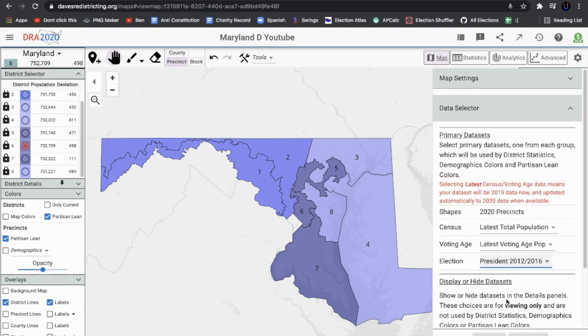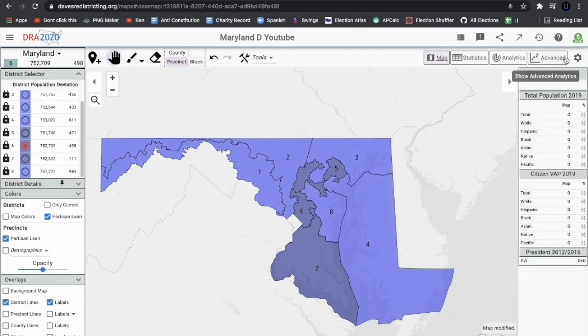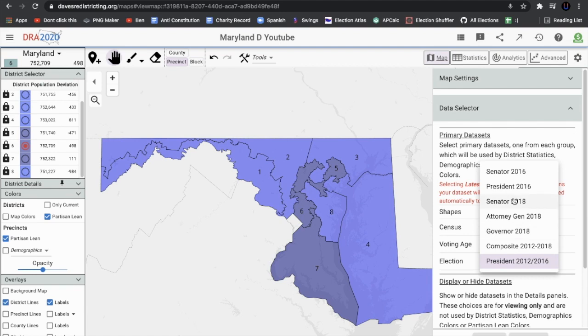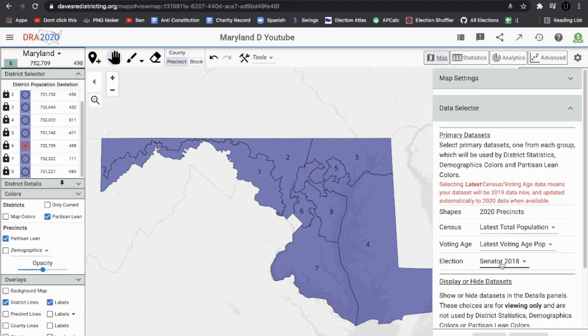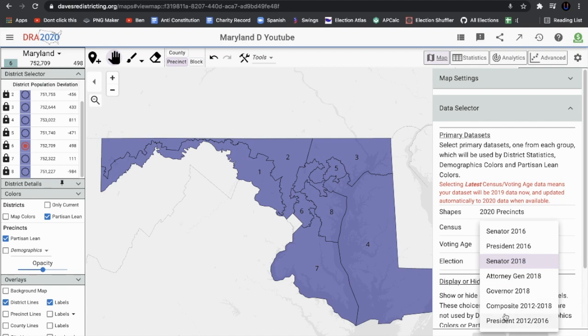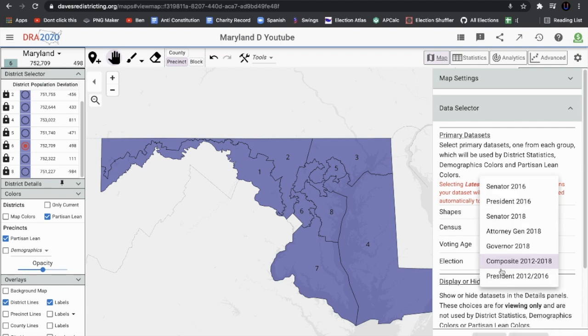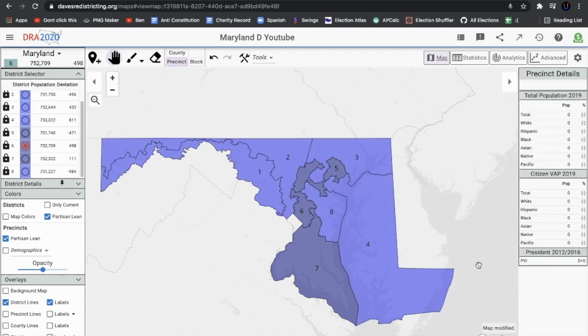So, the most accurate data set has all these districts as pretty Democratic, and I think we could find a data set like the 2018 Senate race where they're all safe blue. Yeah, they're all safe blue in the Senate race. So I think this is a pretty solid gerrymander for the Democratic Party if they want to do something with Maryland. Now, this probably won't end up happening.